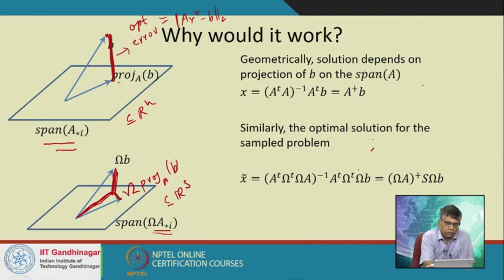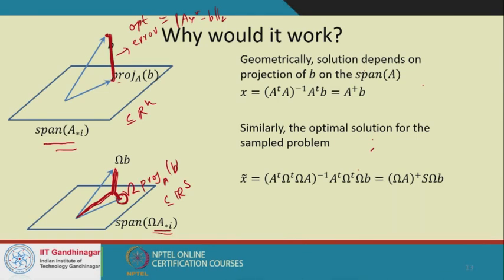If this is the new projection of omega B onto the column space of omega A, what we're going to claim is that it's not very far off from the previous projection. Therefore the components X that create this new projection are not very different from the components X that create the previous projection.